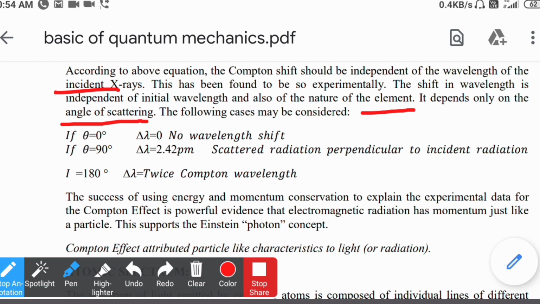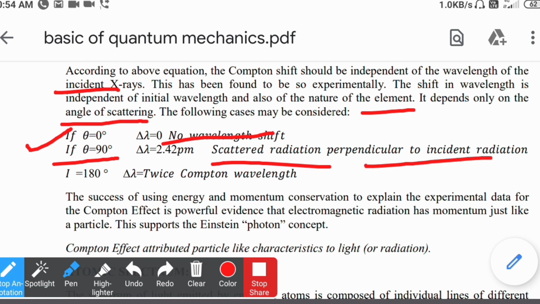The following cases arise. At zero angle, when there is no scattering of light, there is no change in the wavelength shift. If the angle of scattering is 90 degrees, the scattered radiation is perpendicular to the incident radiation. And when the angle is 180 degrees, the shift is twice the Compton shift.